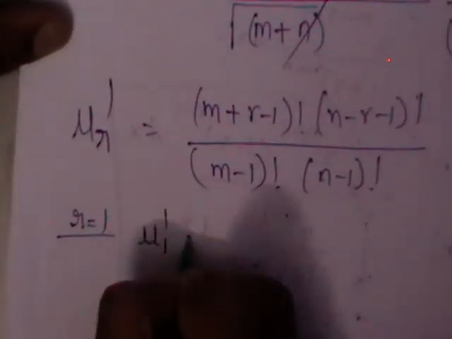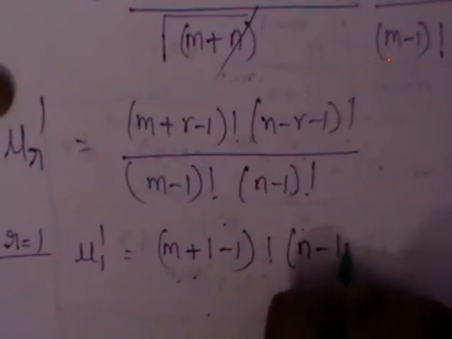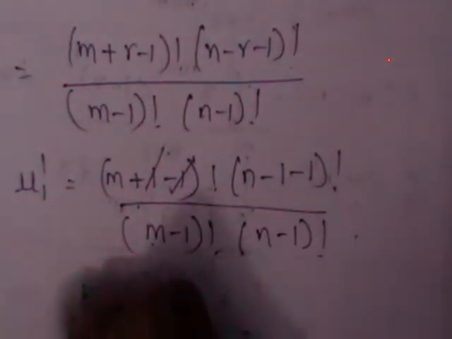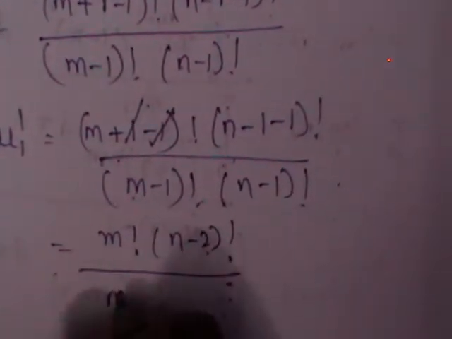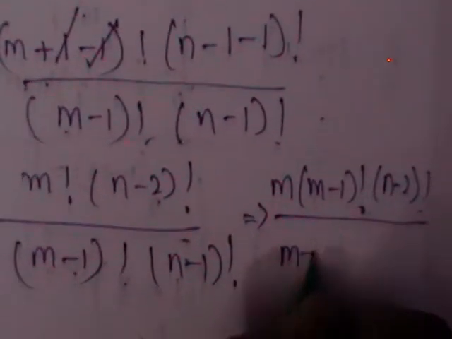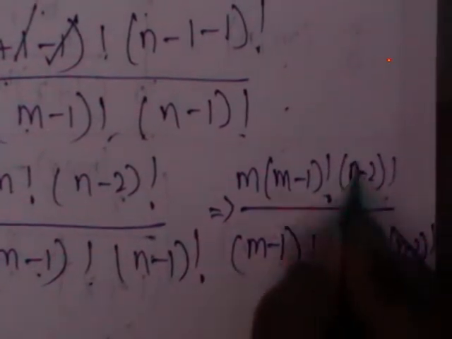So if you put r equal to 1, you will get (m+1-1)! (n-1-1)! / ((m-1)! (n-1)!). Plus 1 minus 1 cancel. m! (n-2)! / ((m-1)! (n-1)!), which is nothing but m factorial written as m into (m-1)!, and (n-1)! written as (n-1) into (n-2)!.